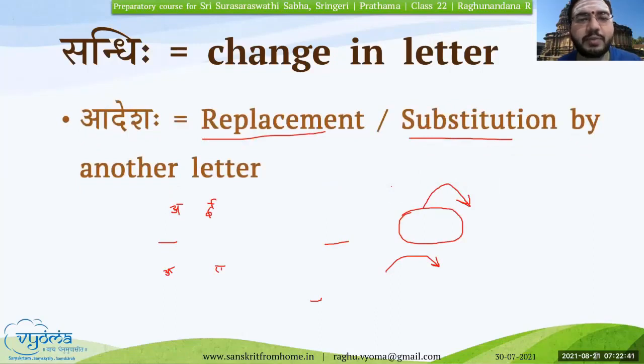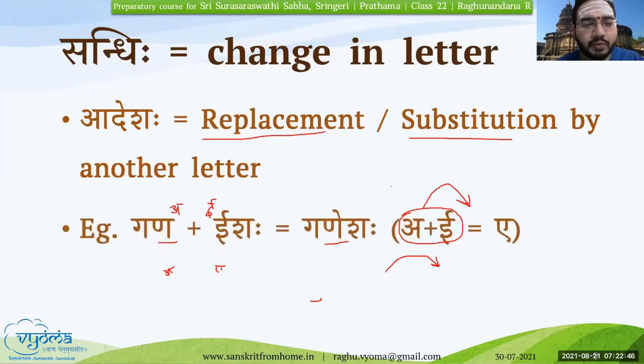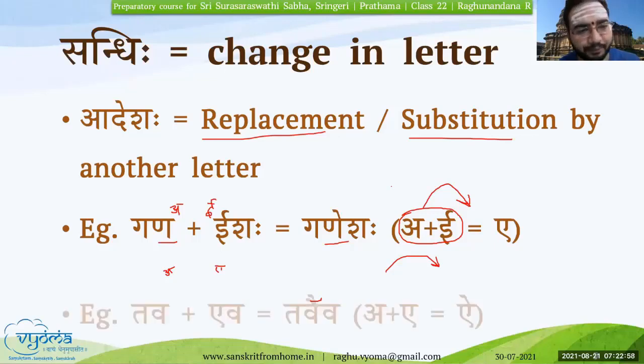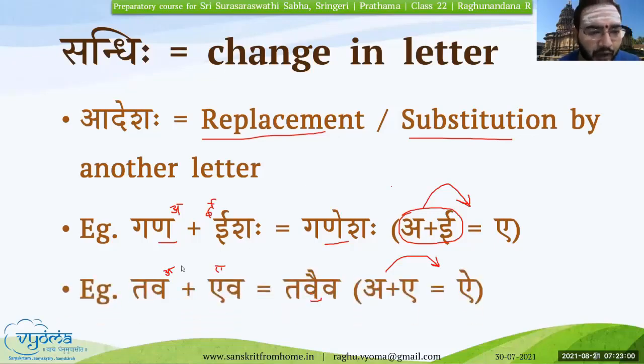And adesha is basically a replacement or a substitution by another letter. Most of the swara sandhis that we have learned are adesha sandhi. Whether savarna dirgha or guna or vriddhi or yan, all these are adesha sandhis. So in place of both the letters, or only one letter, it is substituted by another letter. These are the possible cases of adesha. Just note this information.